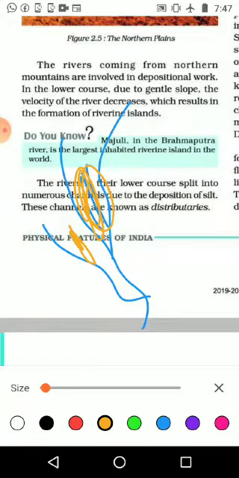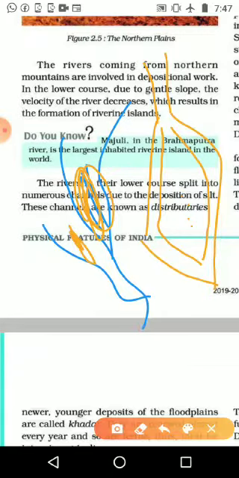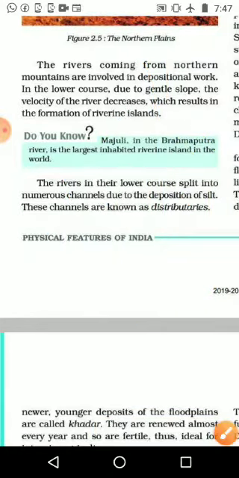In between, we can also see the Ganga river coming like this and flowing, and in between it is making two channels, and again near Patna it will join together. Sometimes these channels make the riverine islands.